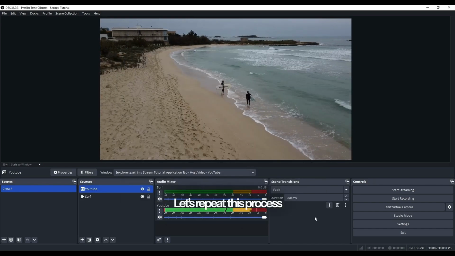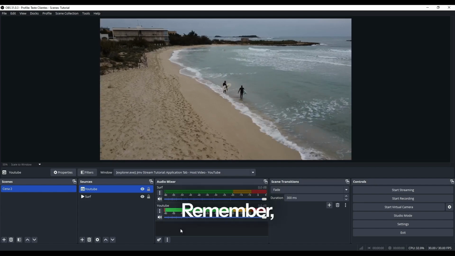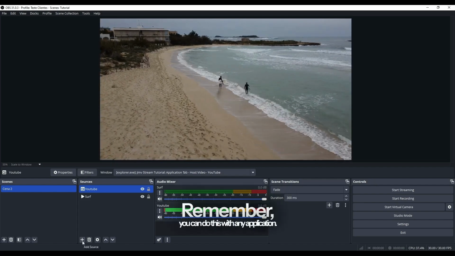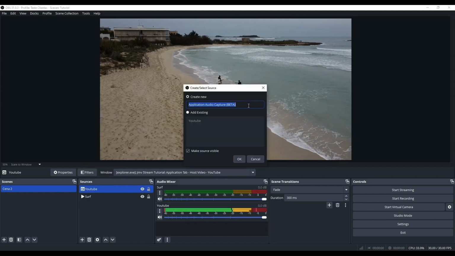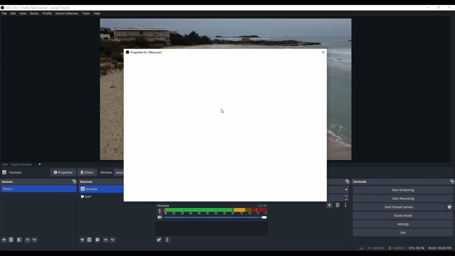Let's repeat this process for Manycam. Remember, you can do this with any application. It could be a game, a Spotify, or any program outputting audio.